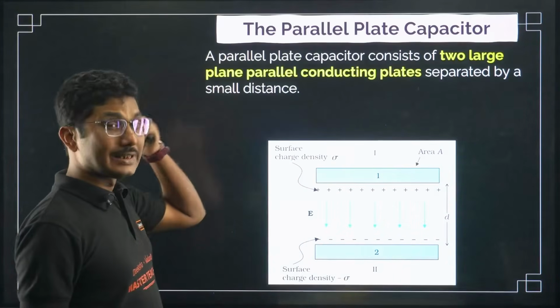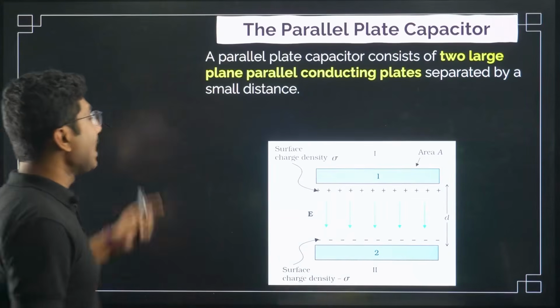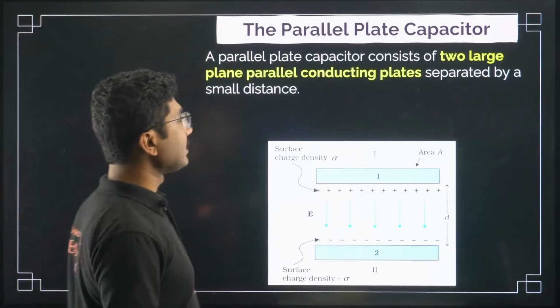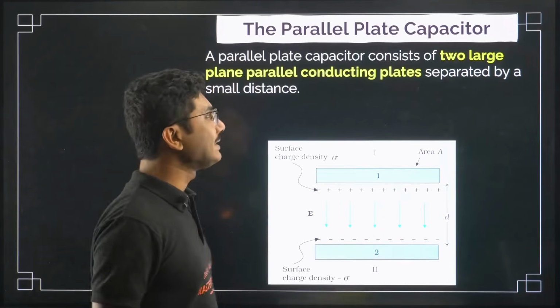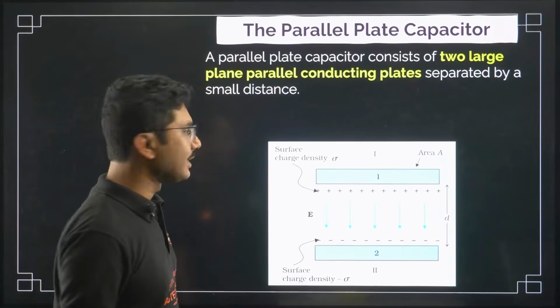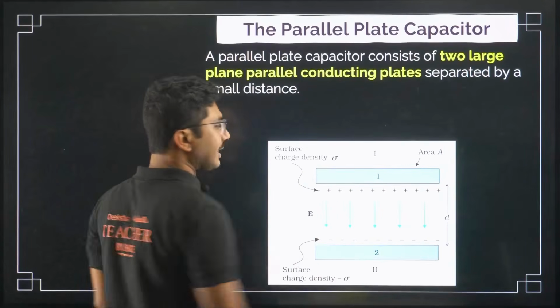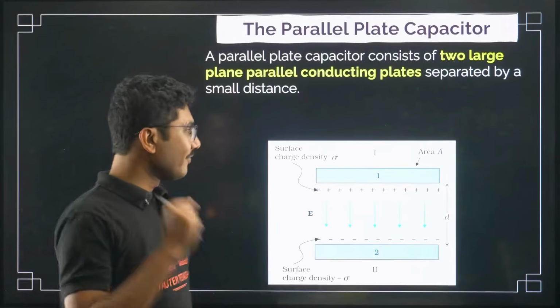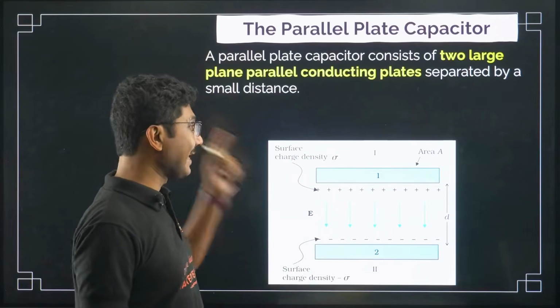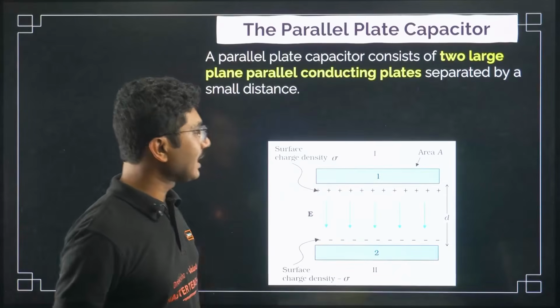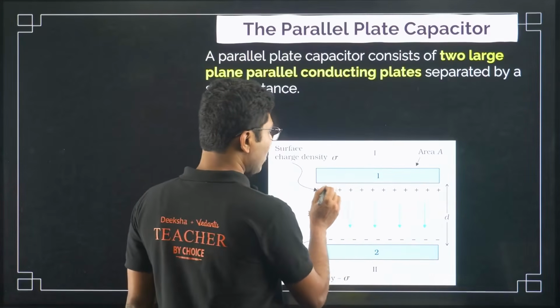Now let's look into the parallel plate capacitor. A parallel plate capacitor consists of two large plane parallel conducting plates separated by a small distance. Now in this case, you have to remember that even though they are conductors, the charges are restricted to one side only.